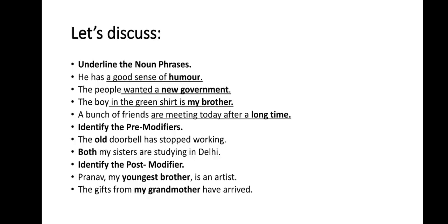Next, post modifier. Pranav, my youngest brother, is an artist. Now, you all remember what a post modifier is? Post modifiers come after the noun. So, what is the noun here? Pranav is the noun here, and the post modifier is, yes, my youngest brother. The last question: the gifts from my grandmother have arrived. The gifts, that is the noun here. From my grandmother is the post modifier. Very good, children.